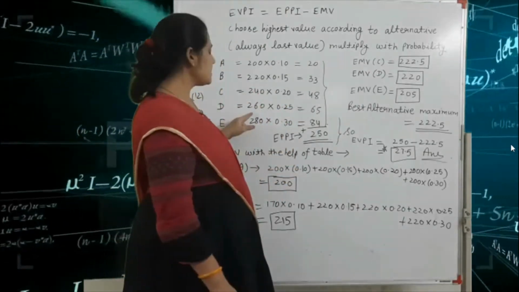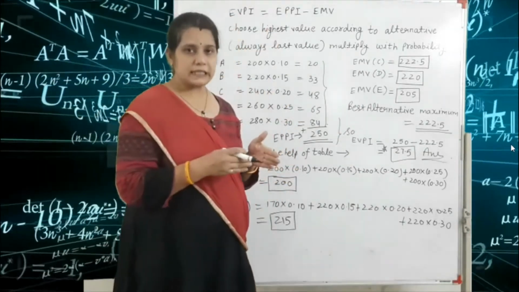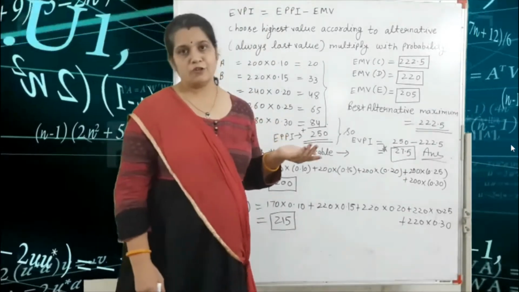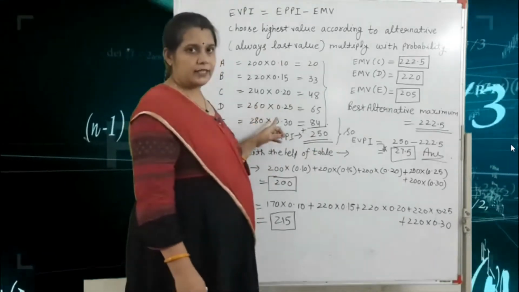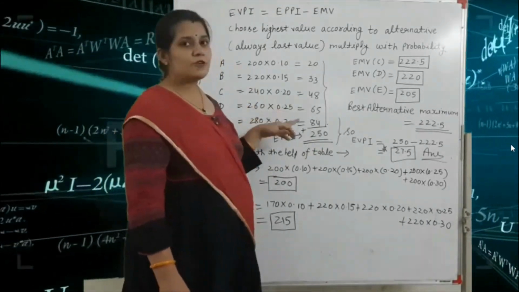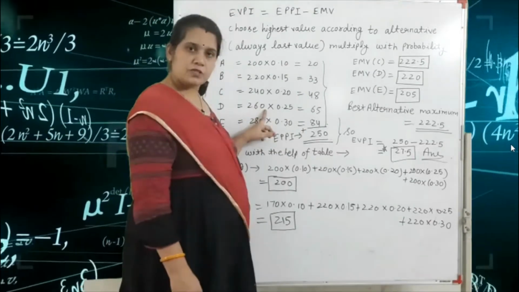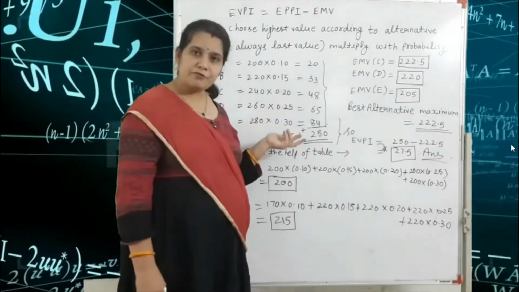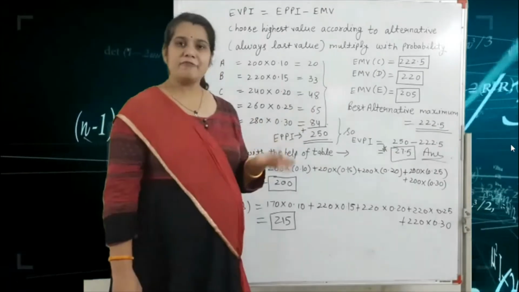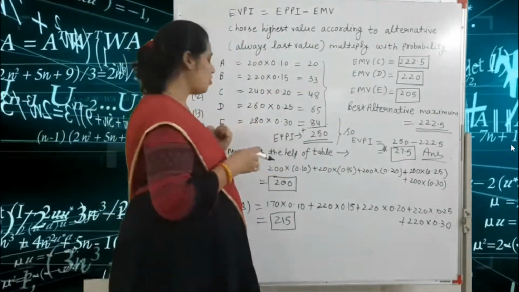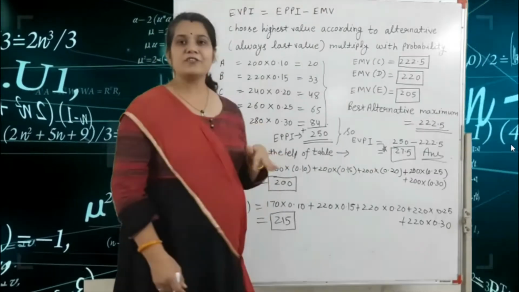Next is the D column, that is the 13 column. The highest value is 260. According to 13, the probability given is 0.25. So we write 260 into 0.25 is equal to 65. And the last is the E column, that is 14. The highest value is 280.